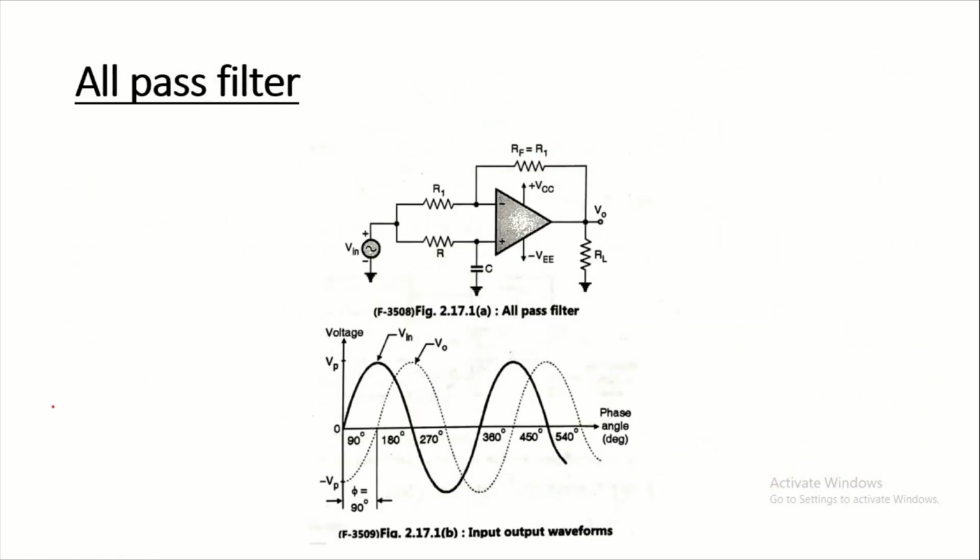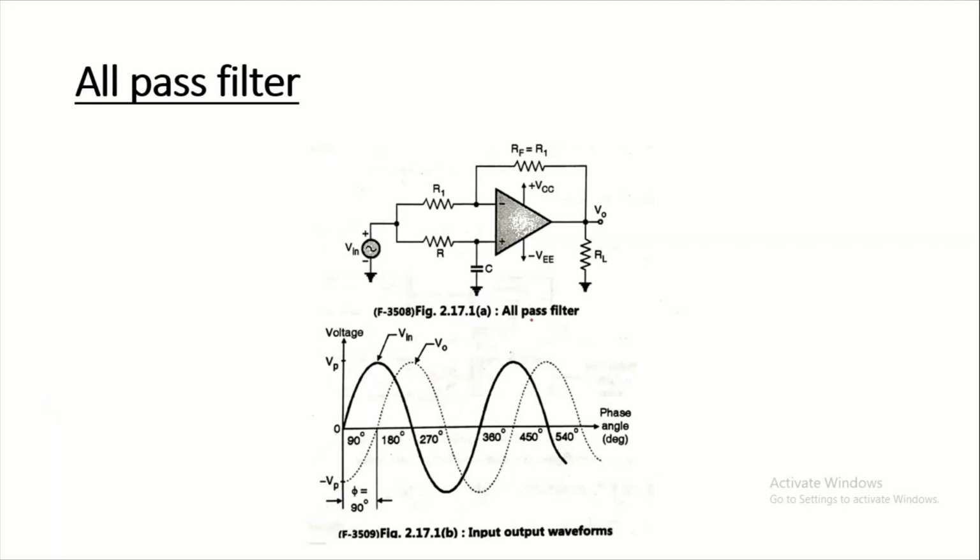Next is the all pass filter. It is a special type of filter which passes all the frequency components of the input signal to the output without any attenuation, but it introduces a phase shift for the different frequencies of the input signal. So all pass filters are also called delay equalizers or phase correctors.